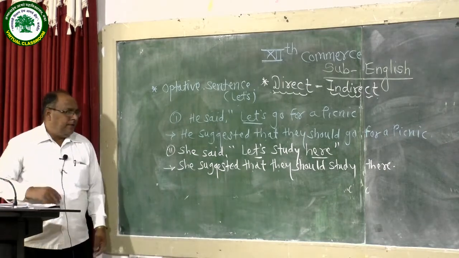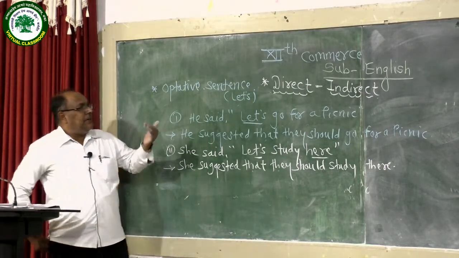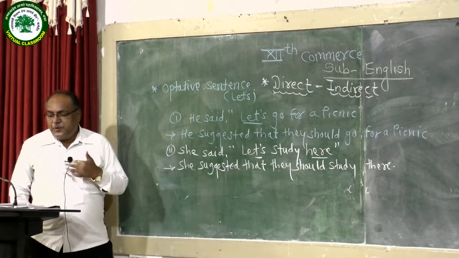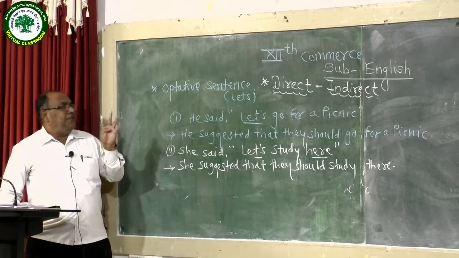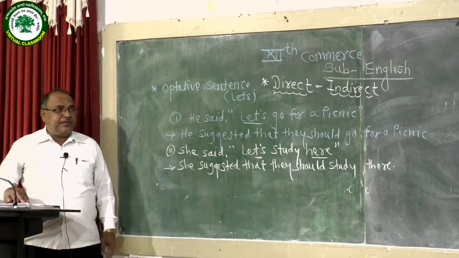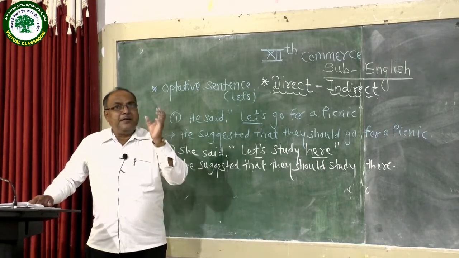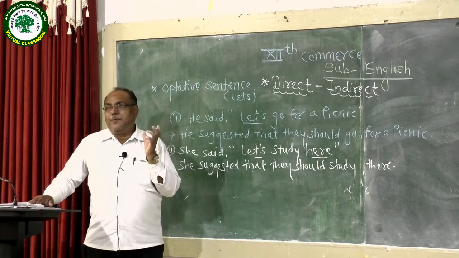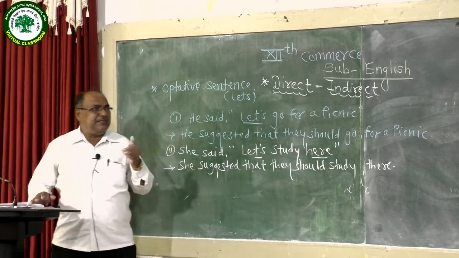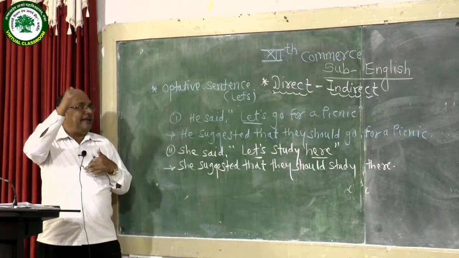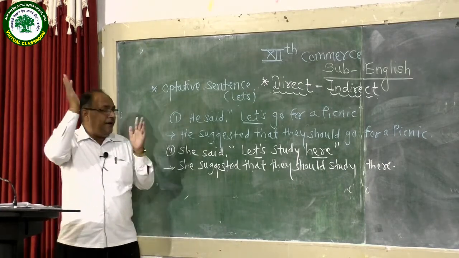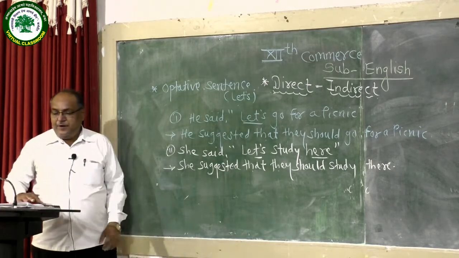Now in total, in the first part and today's second part of the grammar topic, we learned four or five main types of sentences, and students should remember collectively all the rules about these types of sentences while transforming direct into indirect speech in an exam or question paper.